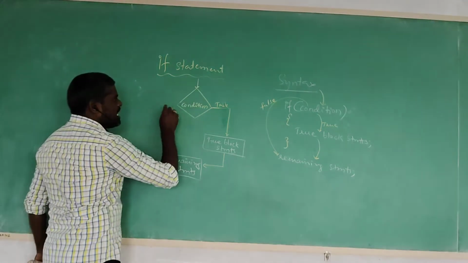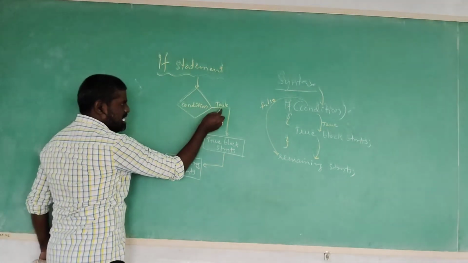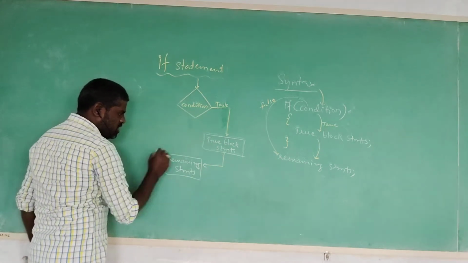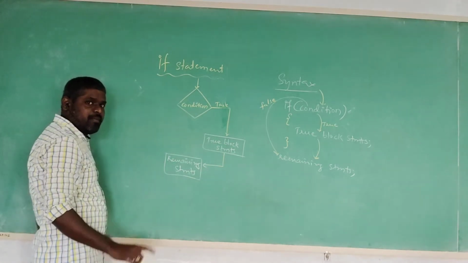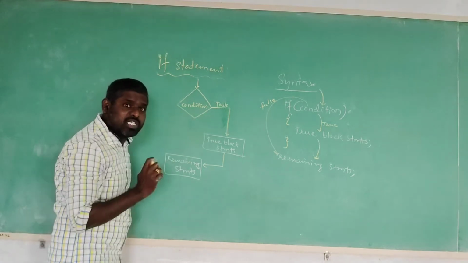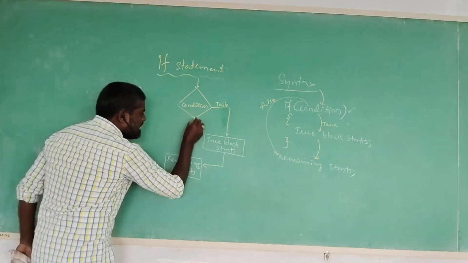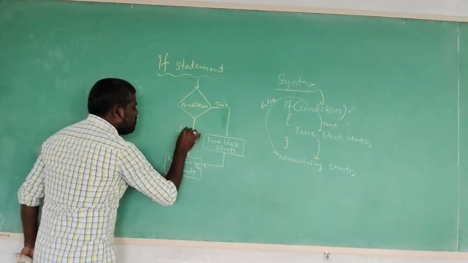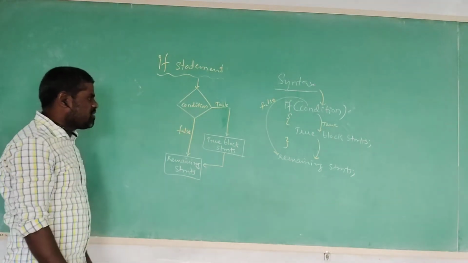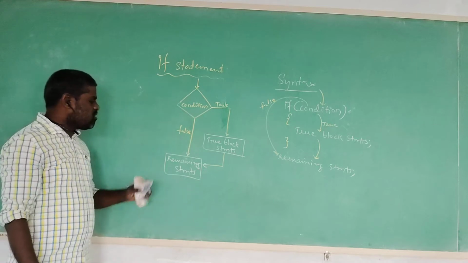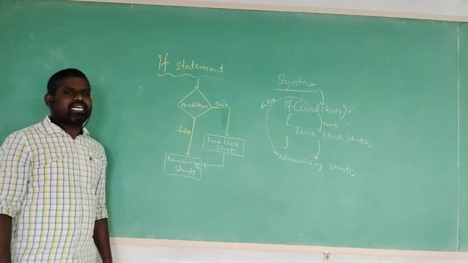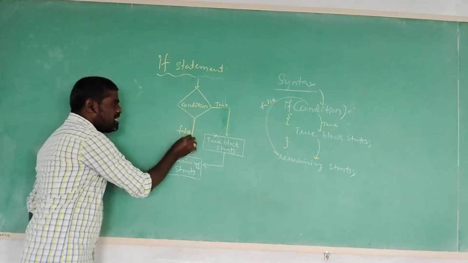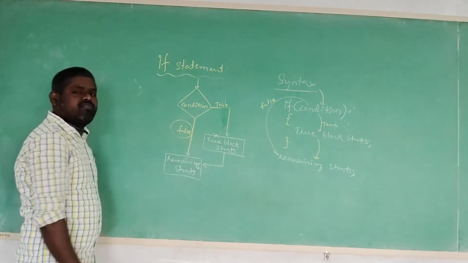First, the condition is verified. Maybe the condition is satisfied, nothing but true. Then it is going to execute the true block statement, and after that it executes the remaining statement in the program. Maybe the condition is not satisfied. What happens here? The condition is false, so it directly executes the remaining statement in the program. We are not executing the true block statement when the user-given condition is false.